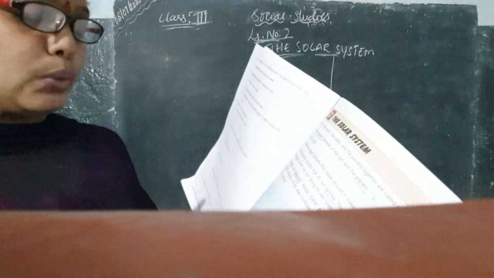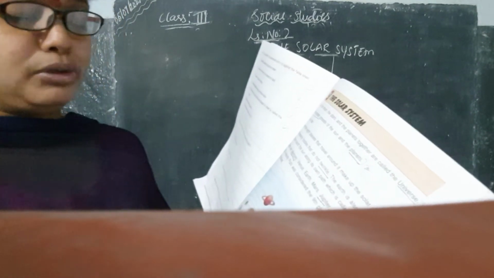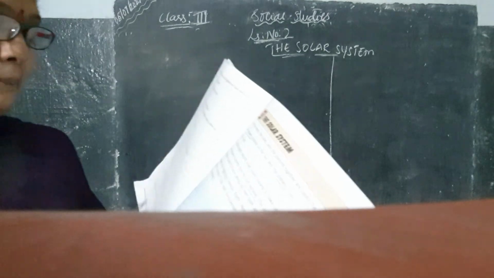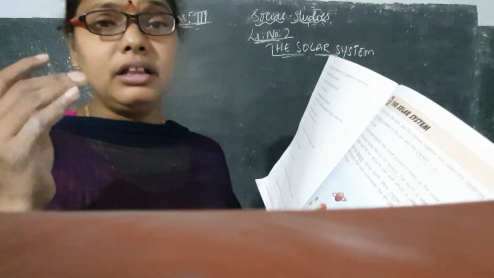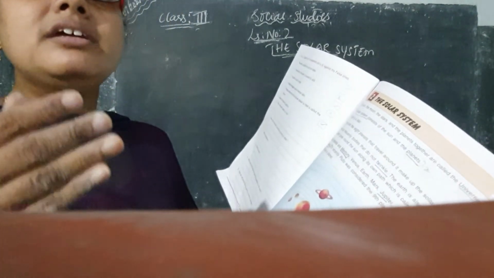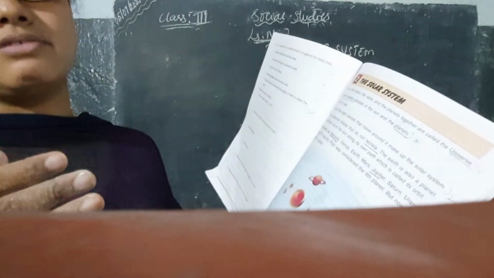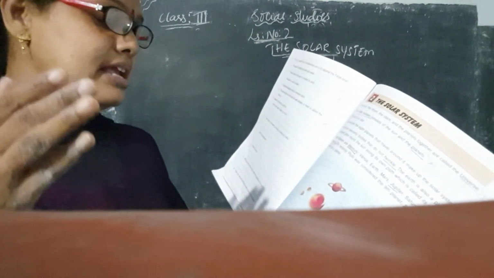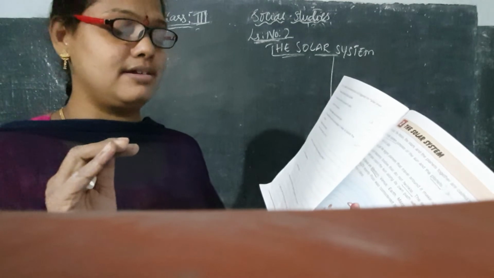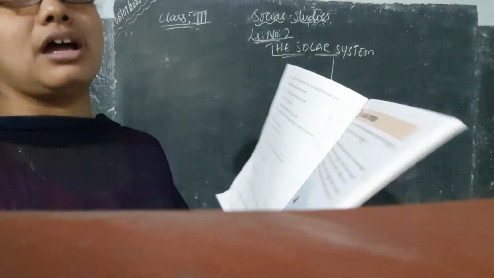Jupiter, Saturn, Uranus and Neptune, they are the outer planets. Now they are considering what? Jupiter is the largest of all planets. Which is the largest, children? Jupiter is the largest of all planets and Saturn is the second largest.